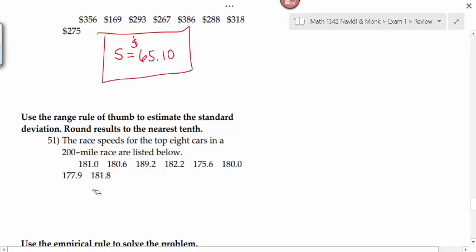I don't remember if we went over the range rule of thumb for finding variances in this book, did we? It's pretty simple. The standard deviation is approximately equal to the range divided by 4, but if we didn't go over it, I'm not going to hold you accountable for it. So you can omit number 51.